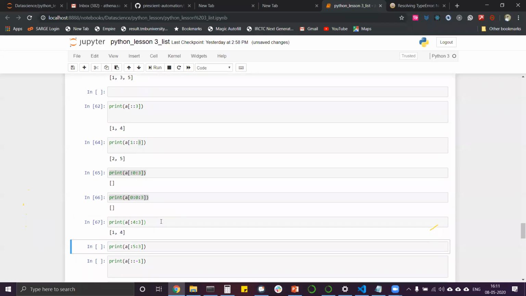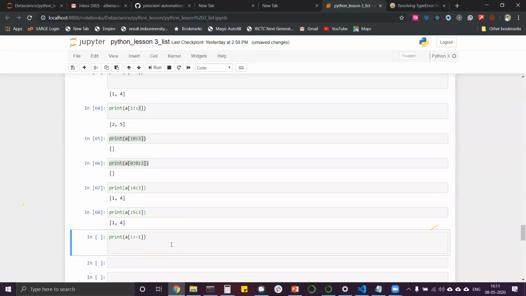Now what will be the output of this? We have to stop at 4 and start from 0. So what will be the 0th position? It will be 1. And what will be at the fourth position, the third index? It will be 4. So it is printing out that. In the same way we can do this, 1 and 4 also.